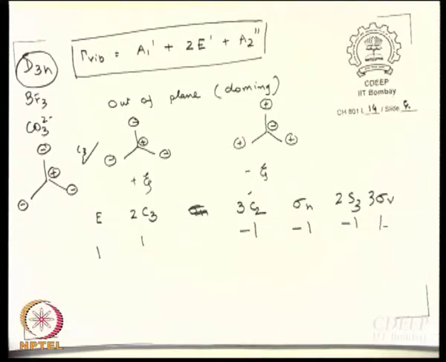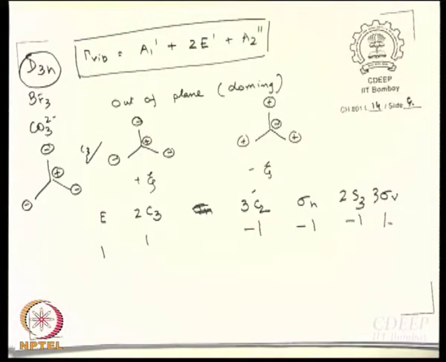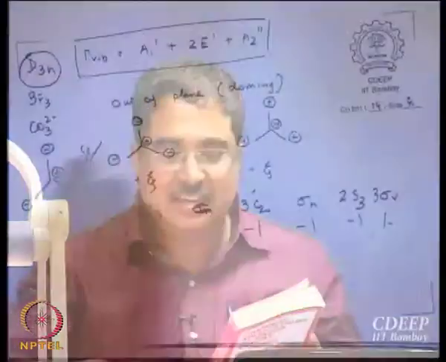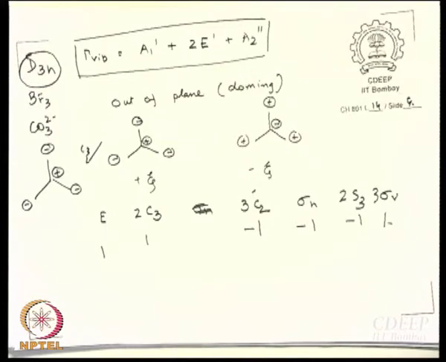Okay, now let us compare with the character table. Remember 1 1 minus 1 minus 1 minus 1 1. Do I need to compare with the character table? Looking at this, A1 dash and A2 double dash, the only two options are there, right? A1 dash means totally symmetric, and A2 double dash, what is the meaning of double dash? Double dash means it is antisymmetric with respect to sigma h.